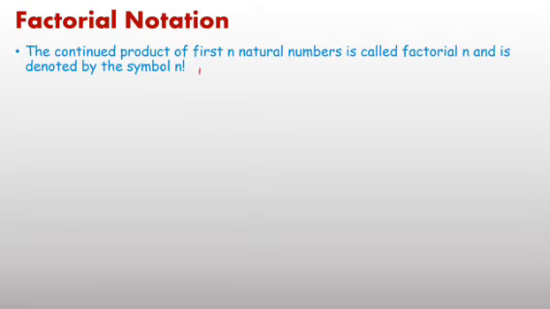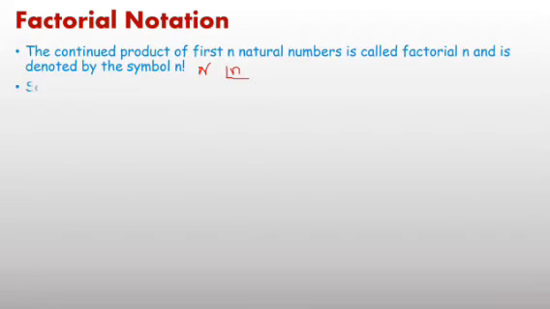Or also we can write the same symbol in this pattern. It is also a symbol of factorial n. Generally this symbol is used.